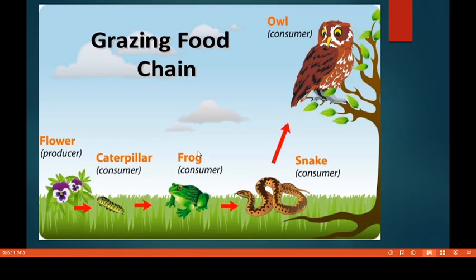Such examples you can try to find out and list down, okay? And in that you have to find out who is the producer, who is the primary consumer, who is the secondary consumer, who is the tertiary consumer, and who is the quaternary consumer, right? So try to find out this, okay?